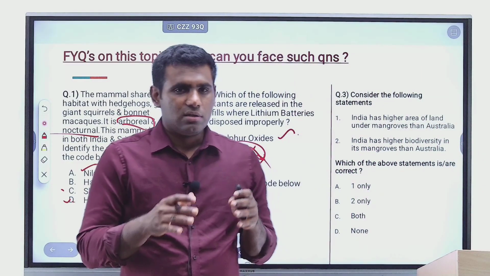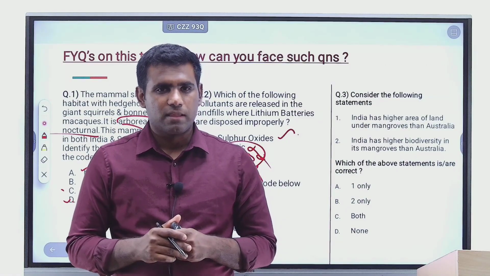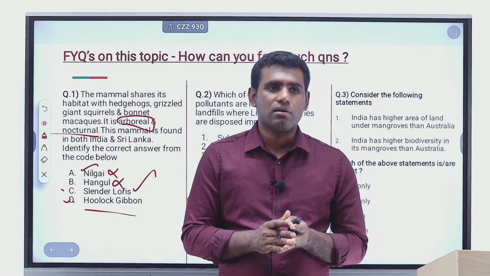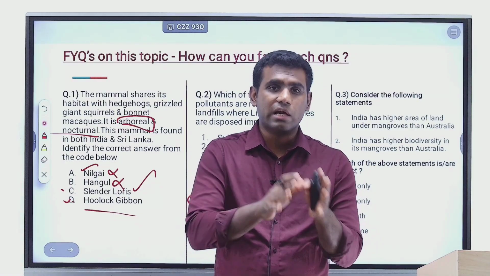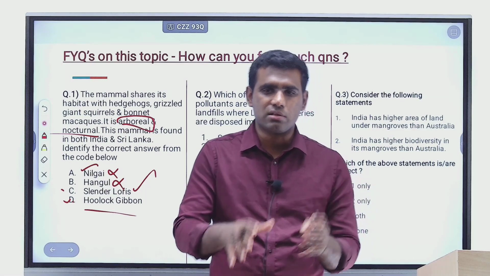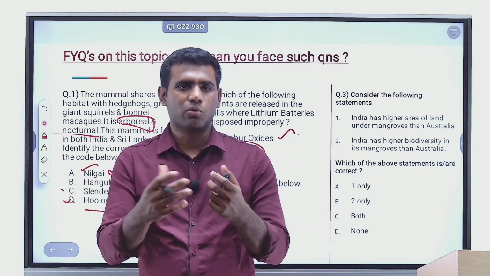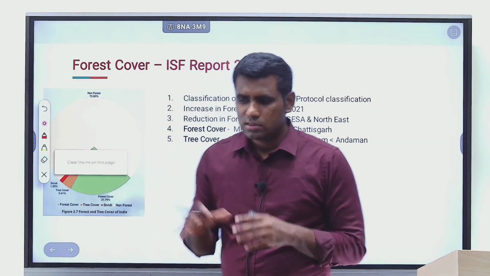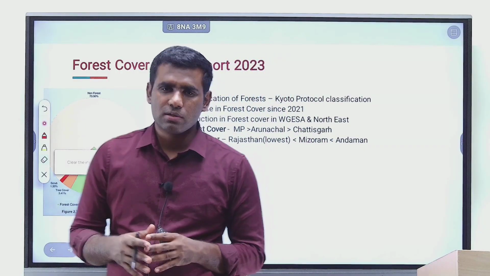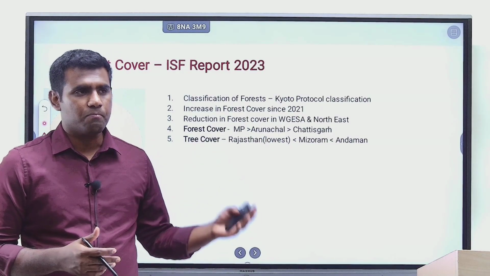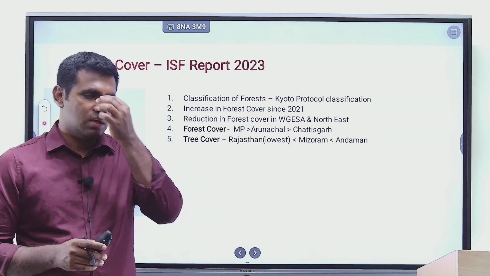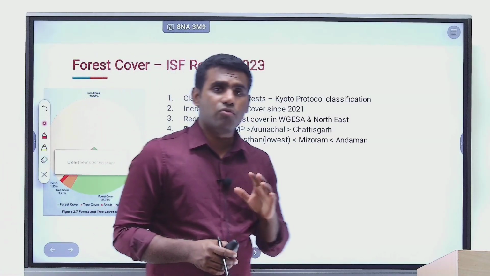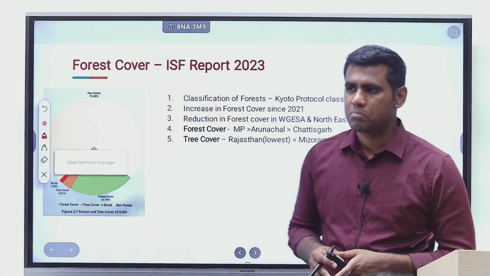So this brings us to the last topic for discussion, which is basically a factual discussion on the latest report published by the Indian government on the state of forests in India for the year 2023, right? So let's just have a look at that. Now we come to the last point of our discussion. This is just an update on the latest report published by the Ministry of Environment and Forests, which gives us an update about the total quantum of forest cover, tree cover in India, right?